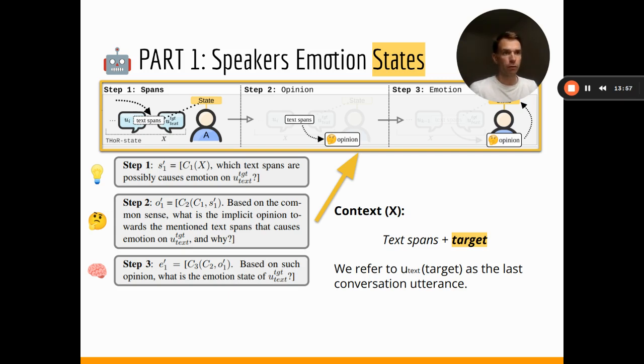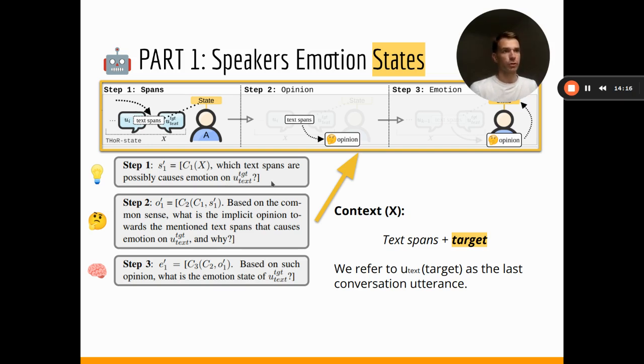We go through three different steps, and for that we provide the following textual questions. In step number one, we use the following question: Which text bonds possibly cause the emotions on the target?